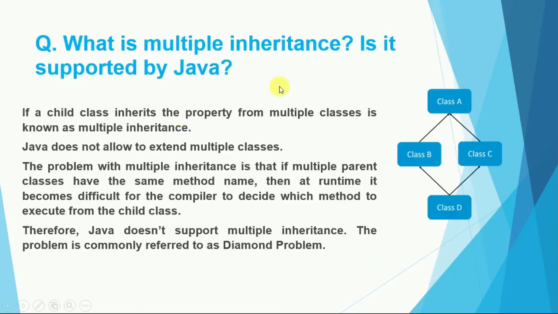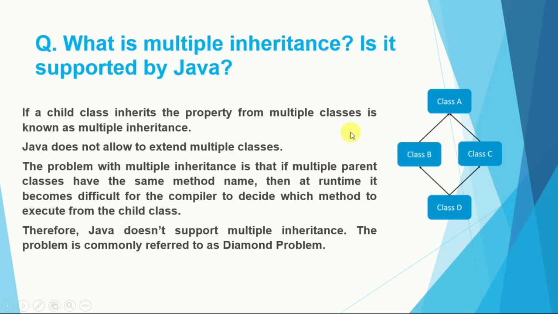So we already discussed different types of inheritance. So what is multiple inheritance, and is it supported by Java or not? There is another type of inheritance which is multiple inheritance, which is not supported by Java. If a child class inherits the properties of multiple classes, it is known as multiple inheritance. But why does Java not allow extending multiple classes?